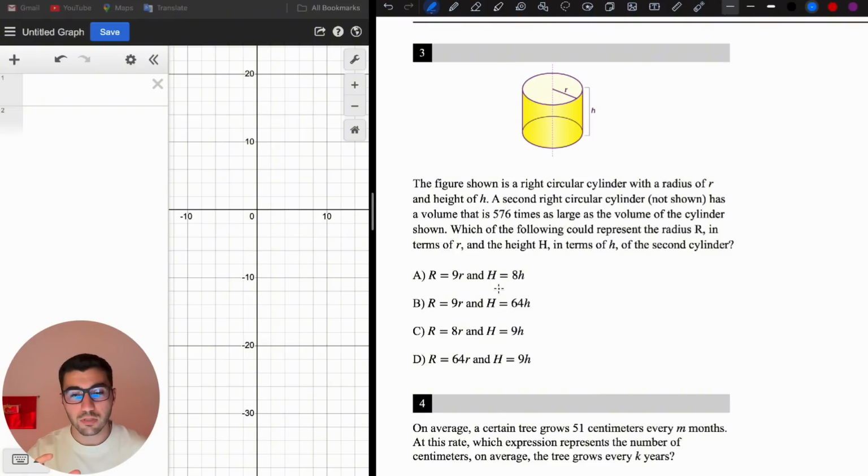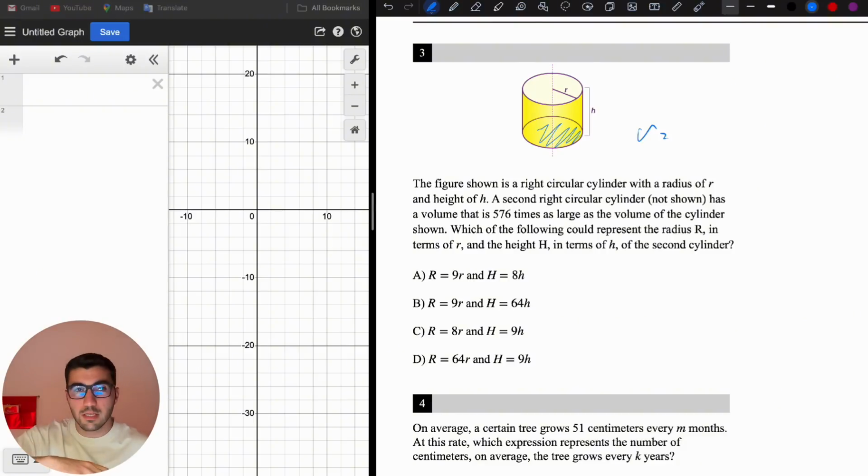So always in these questions, the best way to solve is to write the formula of what we are being asked. Is it volume? Then write the formula for the volume of that shape. If it's area, write the formula of the area for that shape, right? Here it's the volume for a cylinder. The volume of a cylinder is the area of the base times the height.